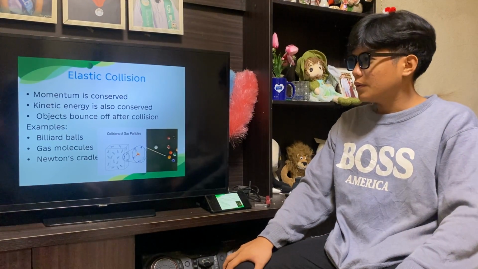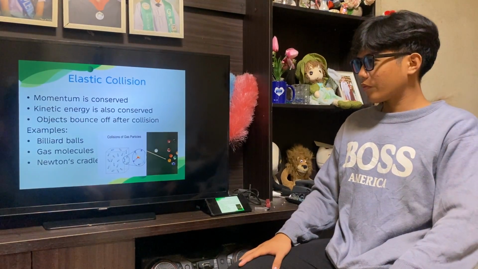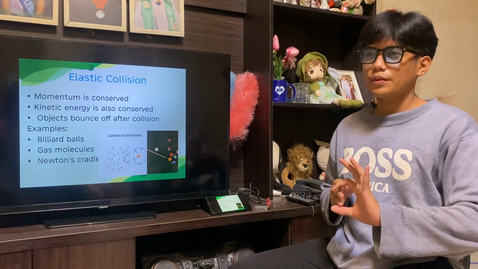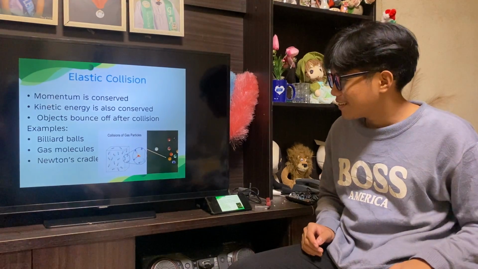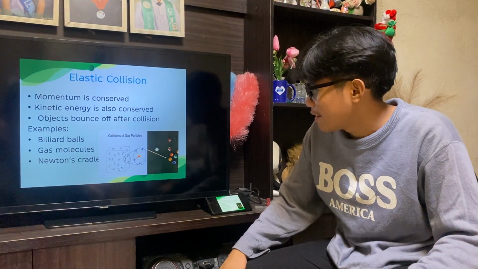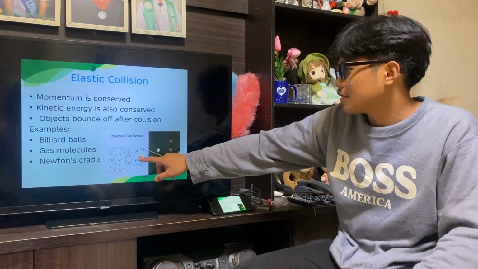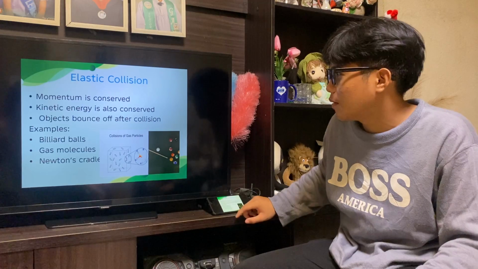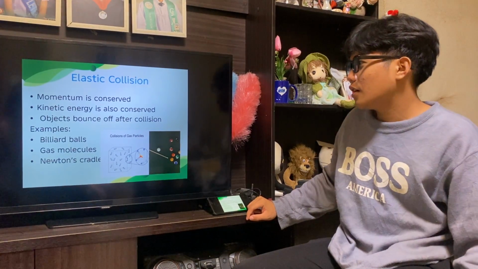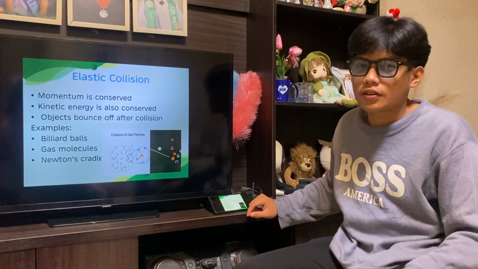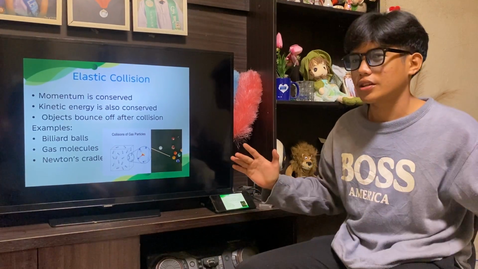For example, when you hit a ball in billiards, the ball flies off. I think that's the example. And the gas molecules like this, the momentum is conserved and the kinetic energy is also conserved. The objects bounce off after the collision; after the impact, the other object bounces off.